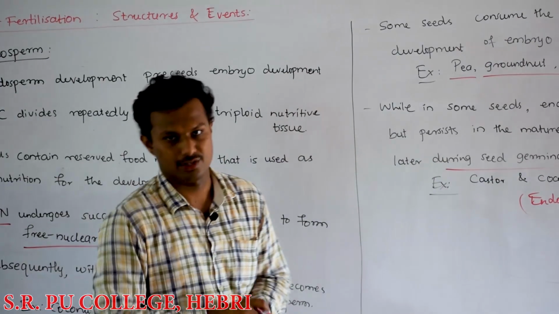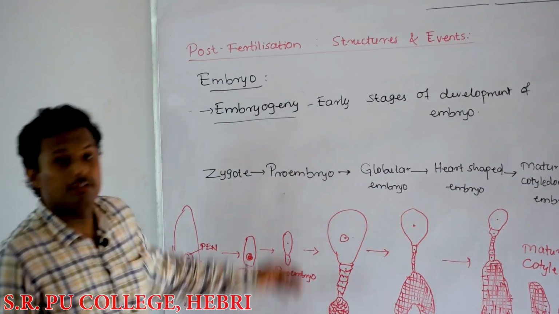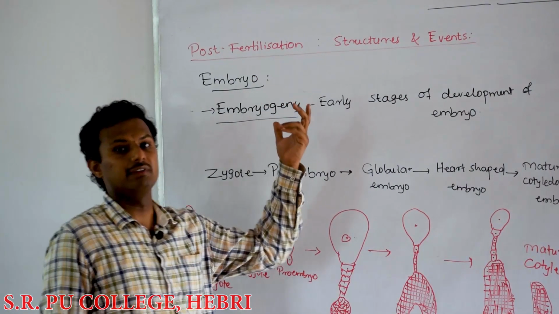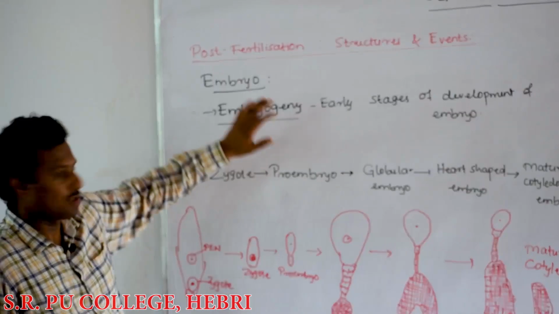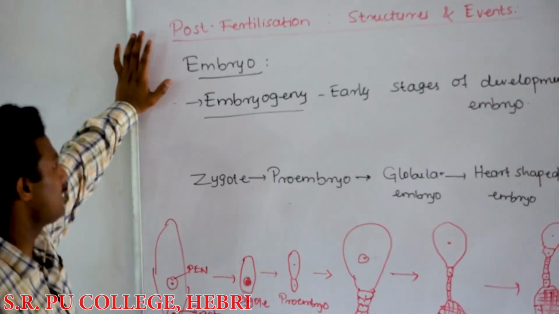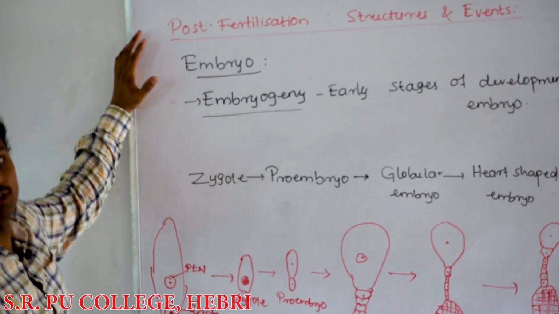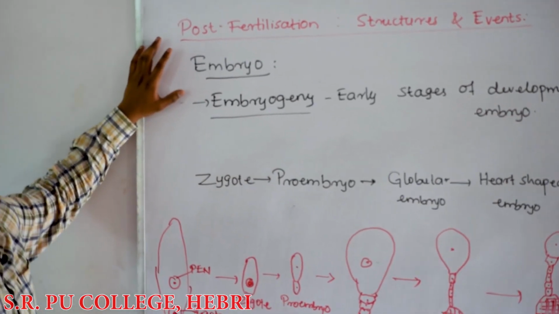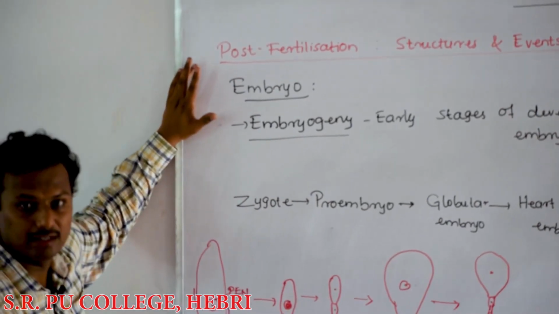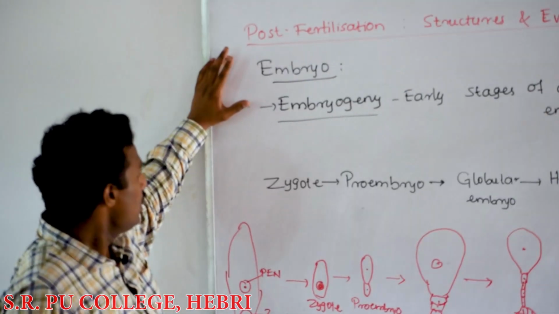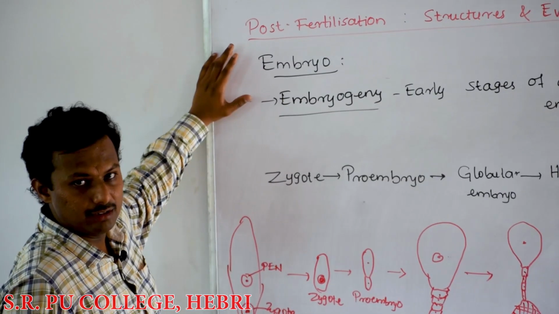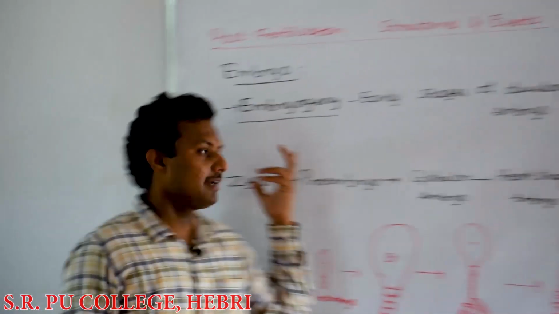After the first post-fertilization event, that is the development of the endosperm, the second post-fertilization event we are discussing is the development of the embryo. Embryo development is usually referred to as embryogeny.